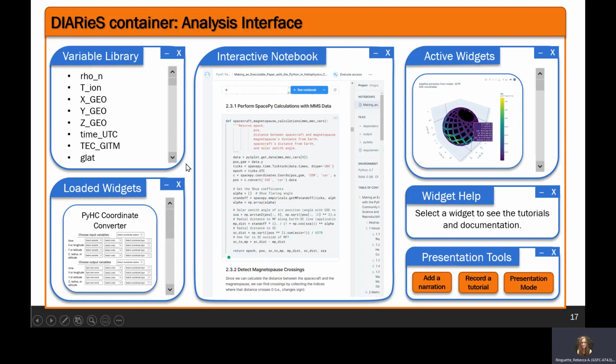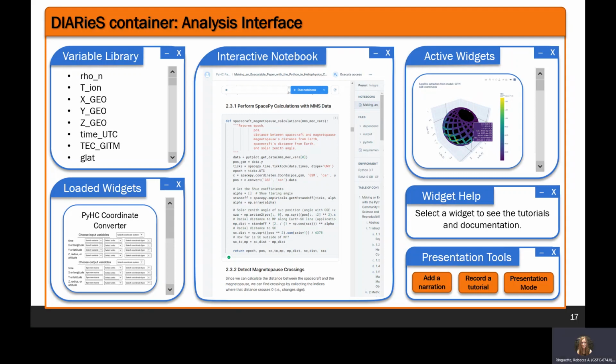And the real power behind the interface is that any edits you make to a given variable, such as in the notebook or by performing unit conversions through the various widgets, all of these edits are saved in memory, and that memory is shared across all of the panels here. So you can do analysis in a notebook to do filtering or other analysis that requires code on a given variable.